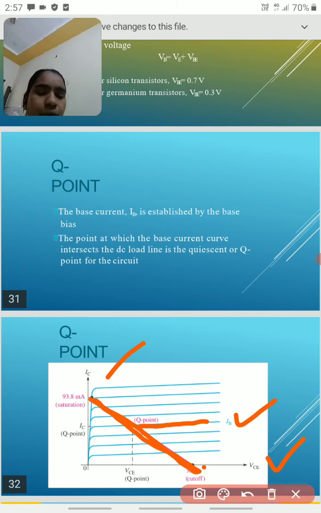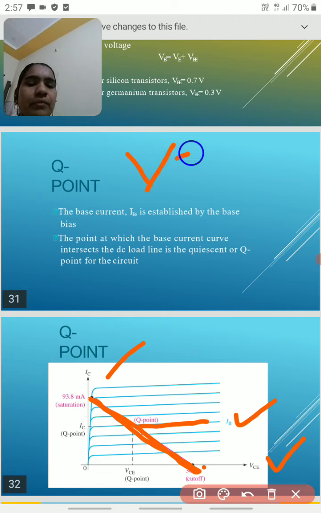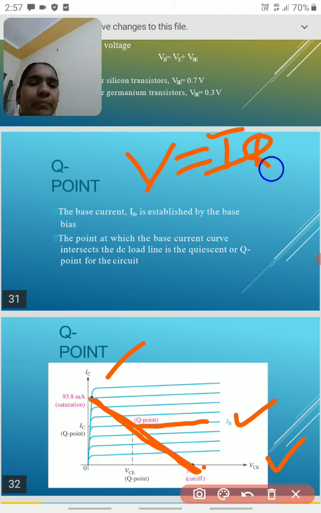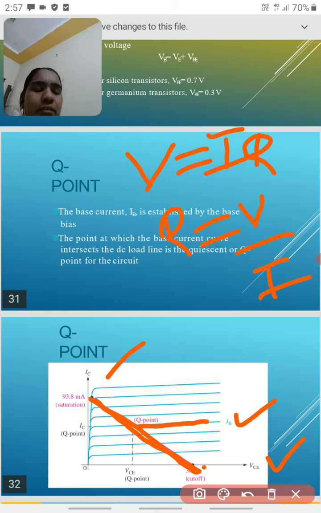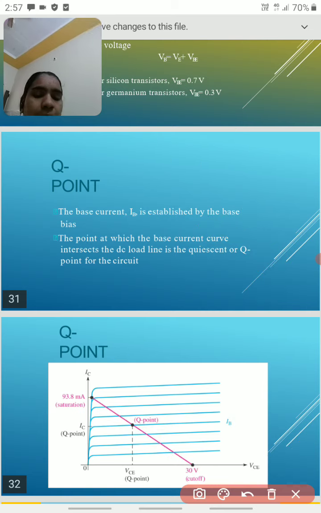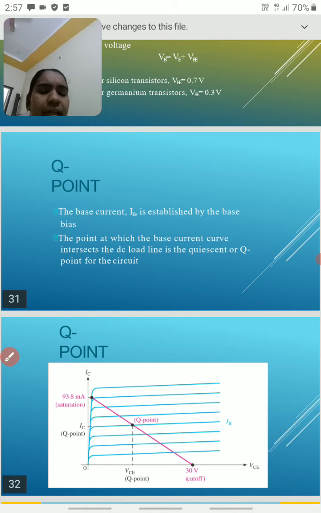Load line is nothing but, according to Ohm's law, V is equal to IR, so resistance is V by I. So this resistance is also called a load line. Here, at which point this base current line intersects with this load line, this is called the quiescent point. So this is also another characteristic of the transistor.